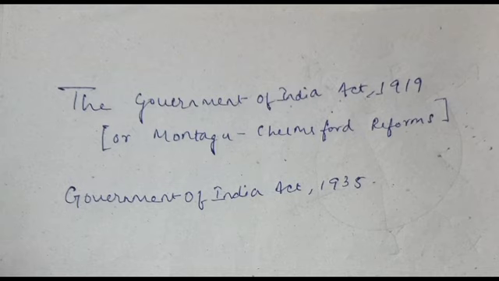There was a threefold division of powers. The Indian Council was abolished. The British Parliament was given supremacy. Burma was separated from India. Let us understand what the All India Federation is. The All India Federation included 11 provinces of British India, the Chief Commissioners' provinces, and those of the princely states.